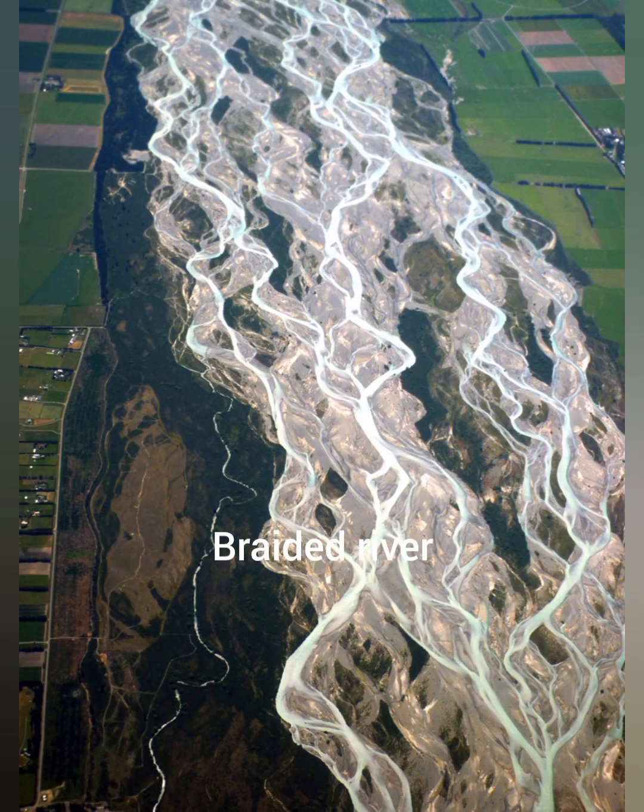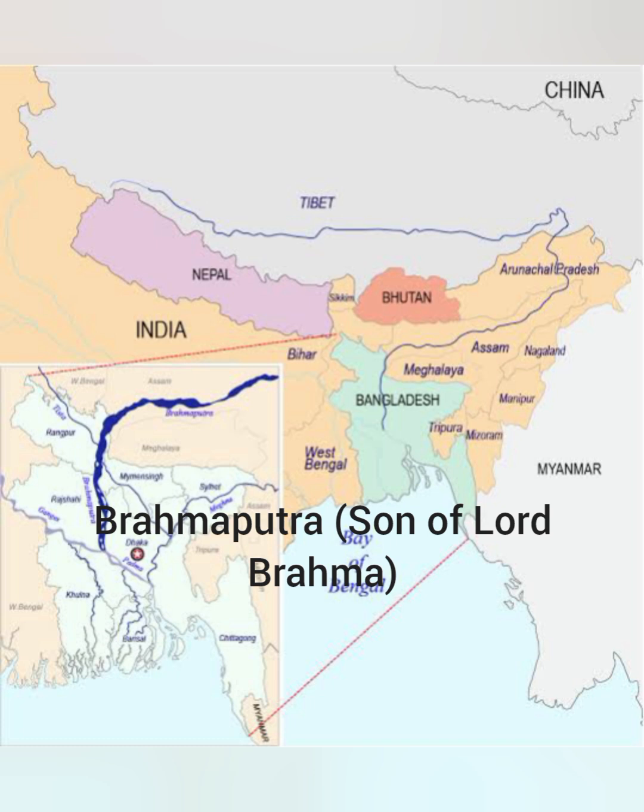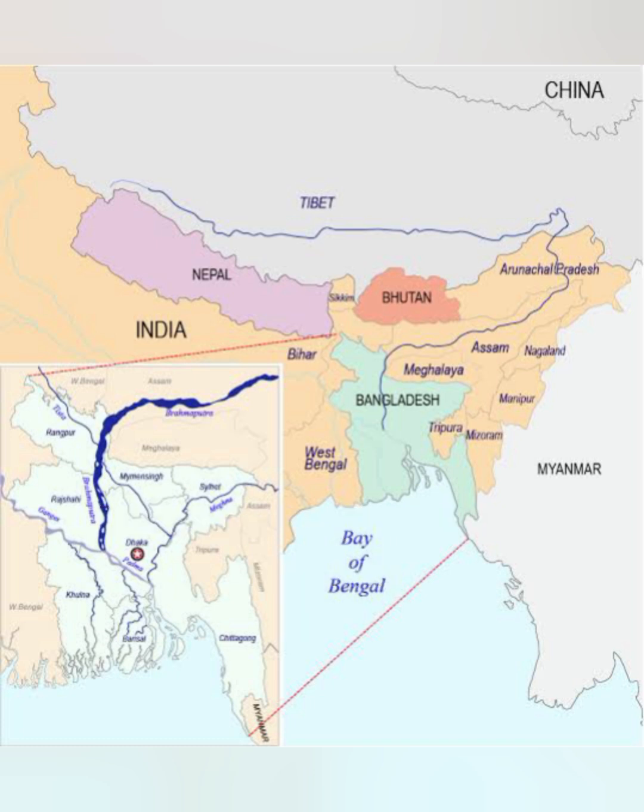A braided river is like in this image. Braided means it has multi-threaded channels, a lot of rivers connect with it and it forms a braided structure. Brahmaputra has three names: Sangpo in China or Tibet, Brahmaputra in India, and Jamuna in Bangladesh. It is the only river in India which has a male name, which means son of Lord Brahma.